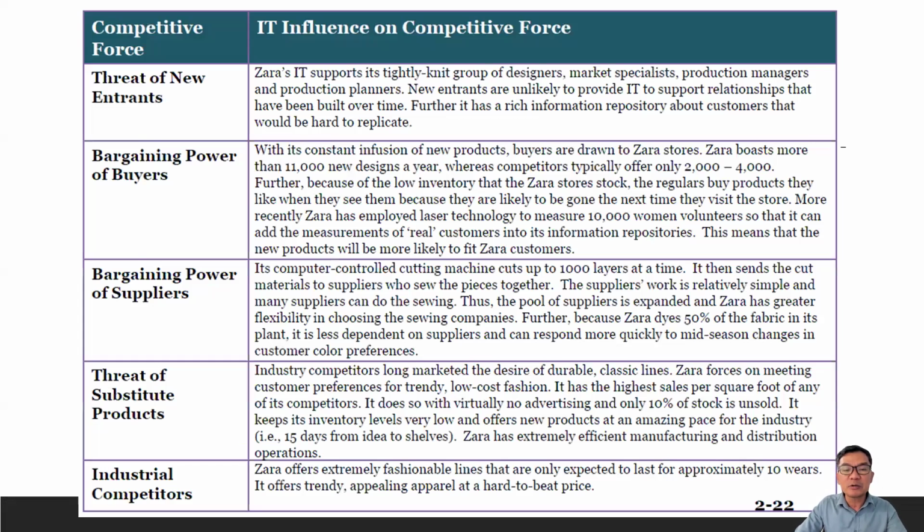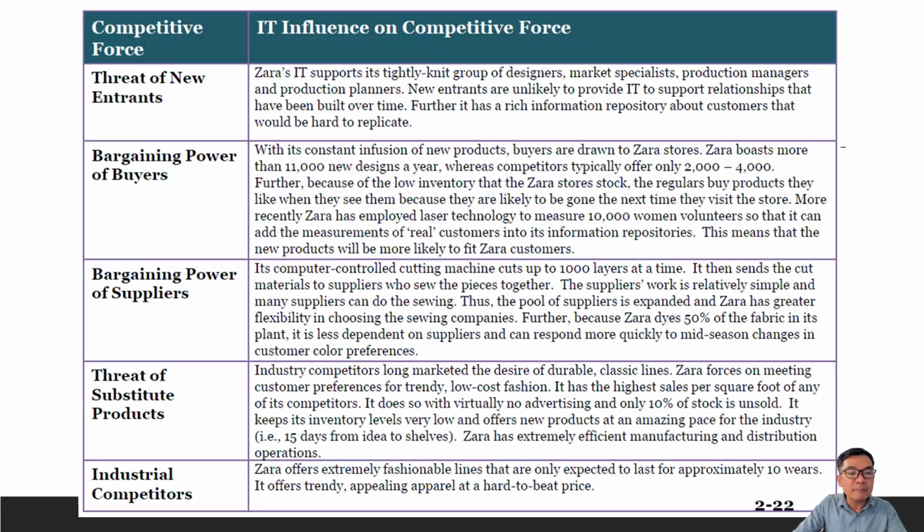So, in this case, Zara's connection is established by IT support for the various major stakeholders that will produce new designs for the products or services. By the way, Zara is a clothing company. We're talking about Zara as a clothing company here.